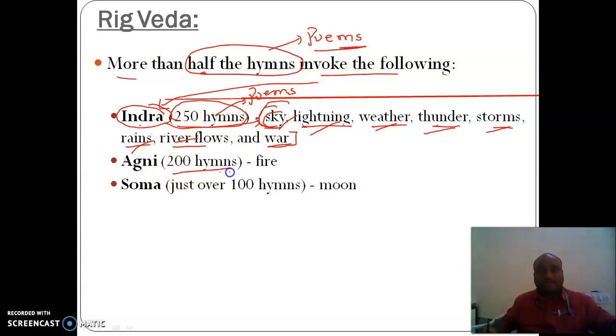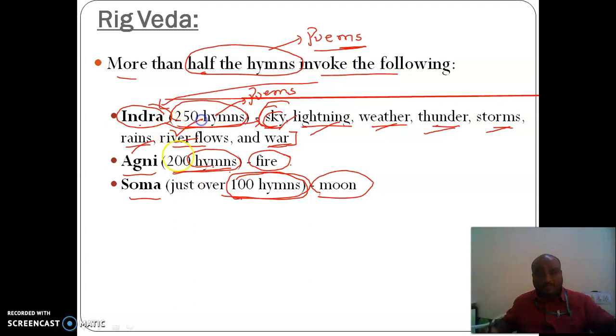Around 200 hymns or poems are used to invoke Agni, naturally called fire. And just over 100 poems are used to invoke or praise Soma, otherwise called the moon.